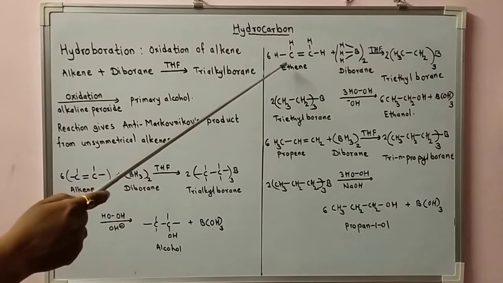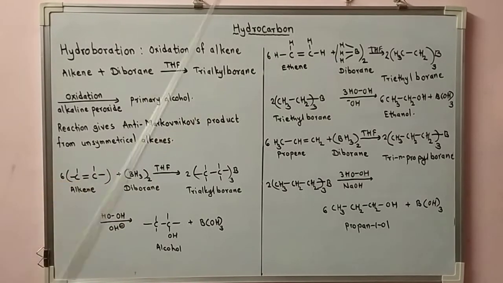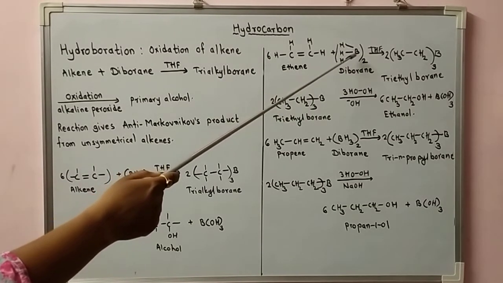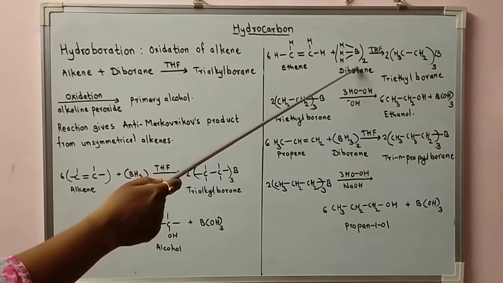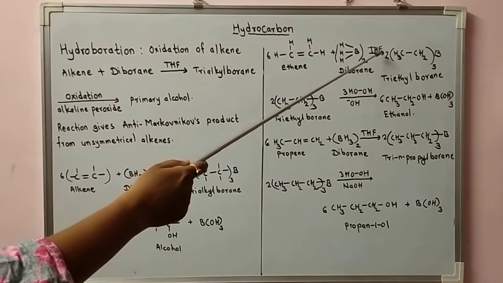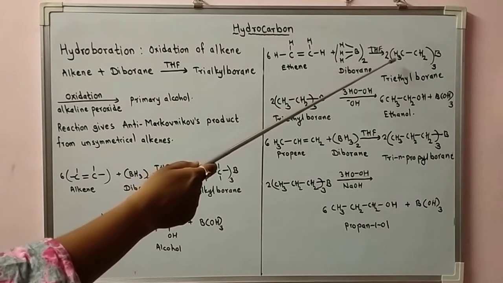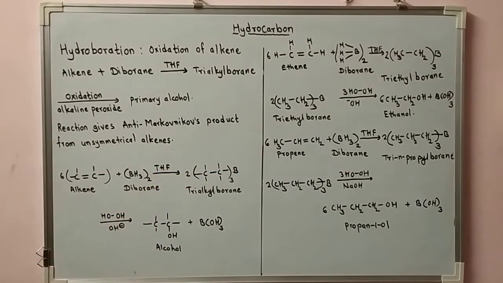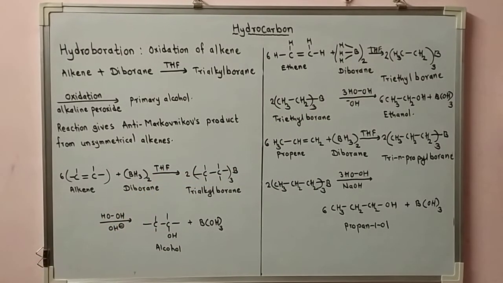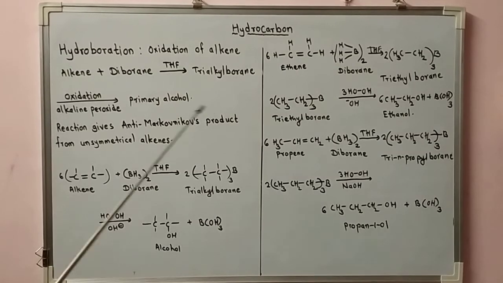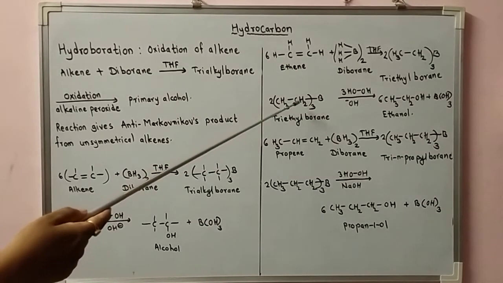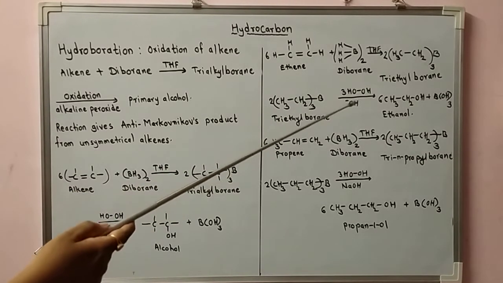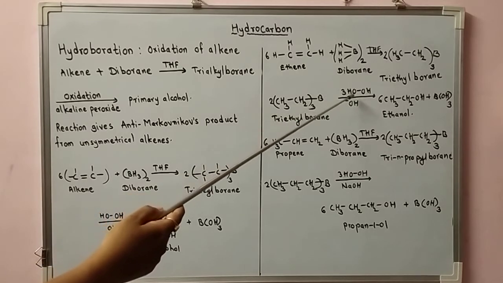So 6 molecules of CH2=CH2, ethene, plus diborane, that is BH3 twice on the arrow, THF tetrahydrofuran, give 2 molecules of (CH3CH2)3B, that is triethyl borane.